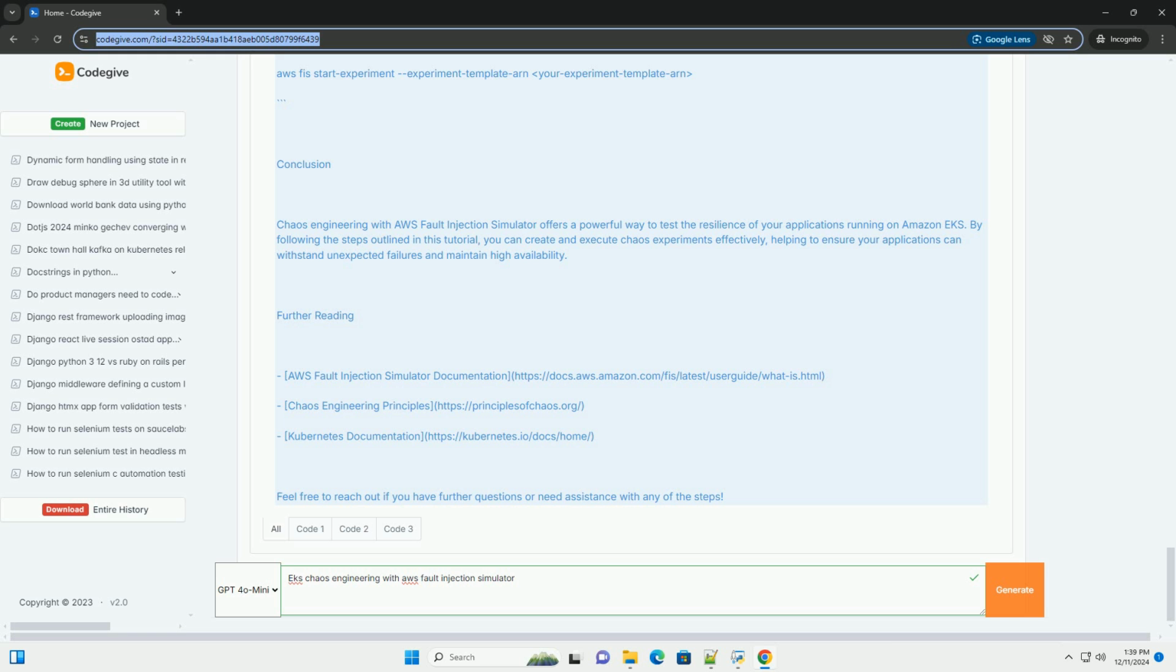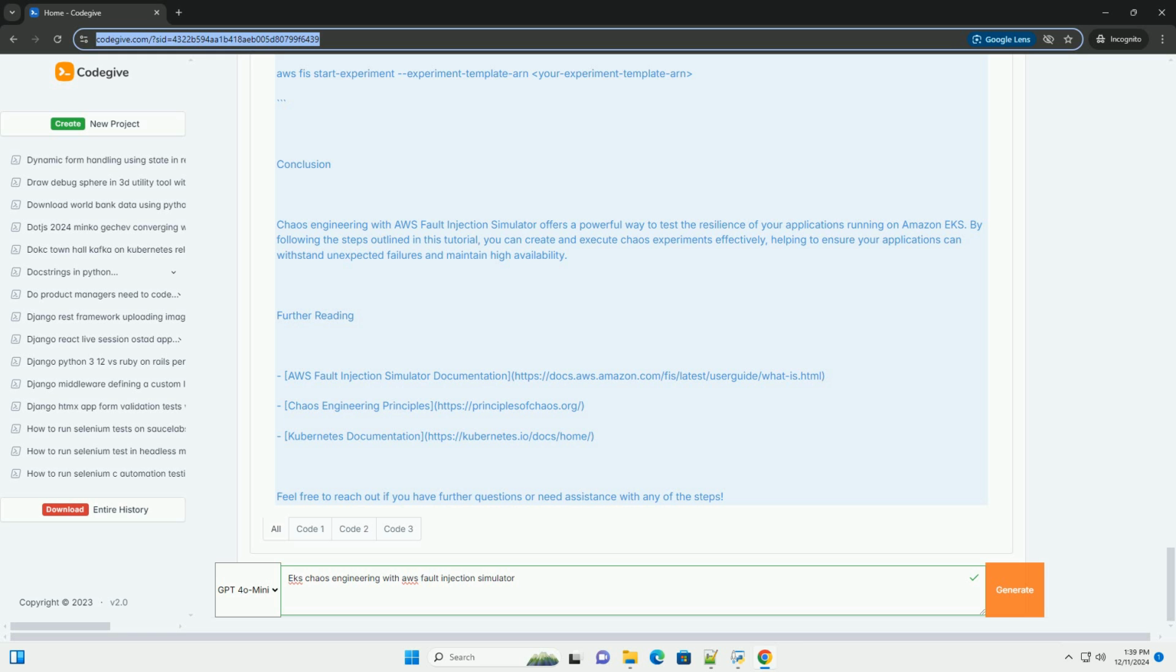Conclusion. Chaos engineering with AWS Fault Injection Simulator offers a powerful way to test the resilience of your applications running on Amazon EKS. By following the steps outlined in this tutorial, you can create and execute chaos experiments effectively, helping to ensure your applications can withstand unexpected failures and maintain high availability.